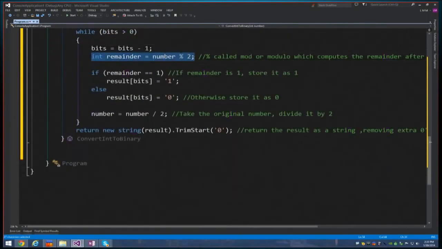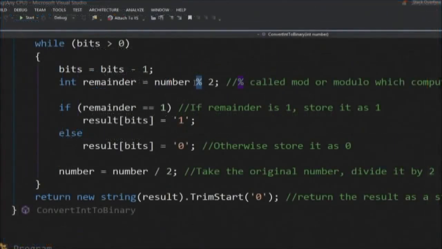Just like you did on the board, I'm going to divide that number. And this fancy little character here is called an operator. Just like if I were to put a division symbol here, I'm using what they call a mod, or modulo. What that means is it's going to give me the remainder, rather than what I divided or my dividend. In this case, your 0 or your 1.